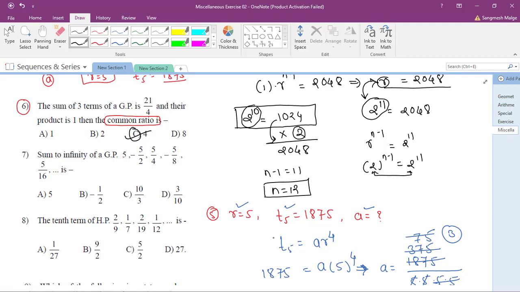Okay. Sakshant, is it okay? Kunal, Shalaka,